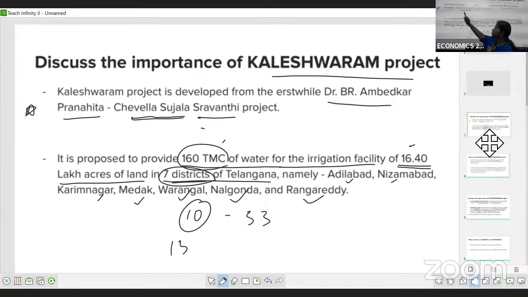Okay. So at the beginning, we had this Kaleshwaram project as the Dr. B.R. Ambedkar Pranahita Chevella Sujala Sravanti project. In total, it was decided to supply irrigation facilities of 160,000 million cubic feet. Further, they have taken land of 16.40 lakh acres in the 7 districts. If you see at present, it's 13 districts. Mainly the districts are Adilabad, Nizamabad, Karimnagar, Medak, Warangal, Nalgonda and Rangareddy.